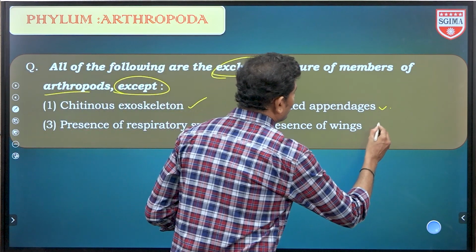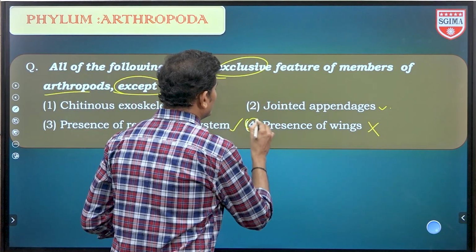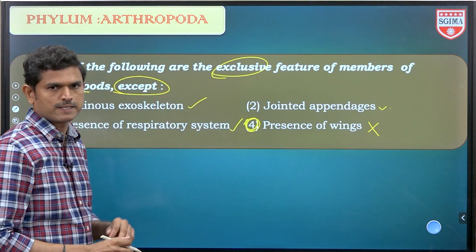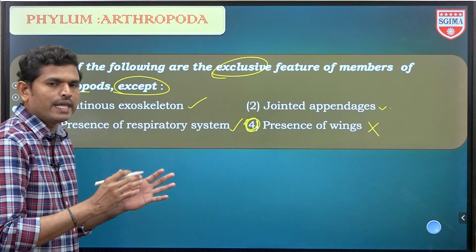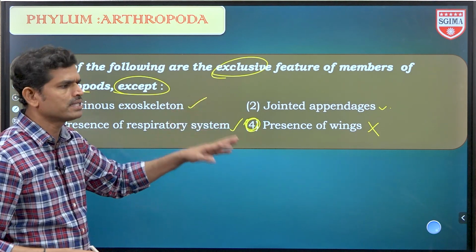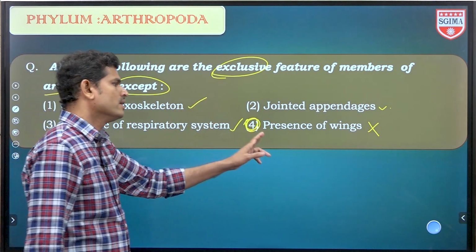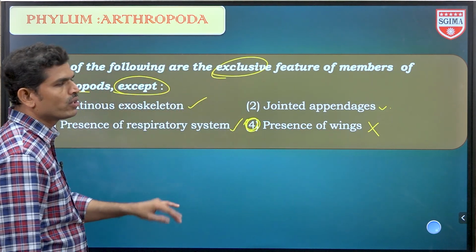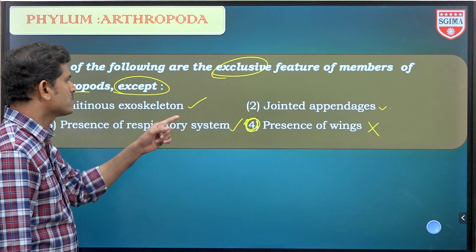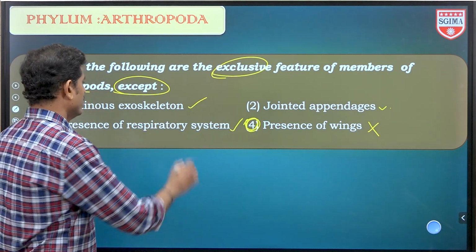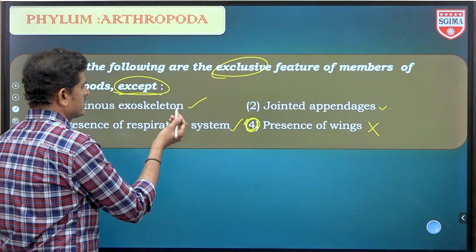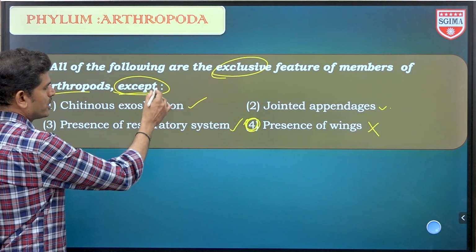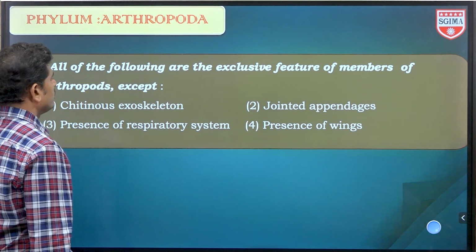So wings are not an exclusive feature. All arthropods may not contain wings. Some insects are 100% insects, yet they don't have wings. Wings are present mostly in insects, but not in the remaining arthropods. So that is not an exclusive feature present in arthropods. Remaining all are exclusive features. I asked for the one that does not fit, so the fourth option is correct.